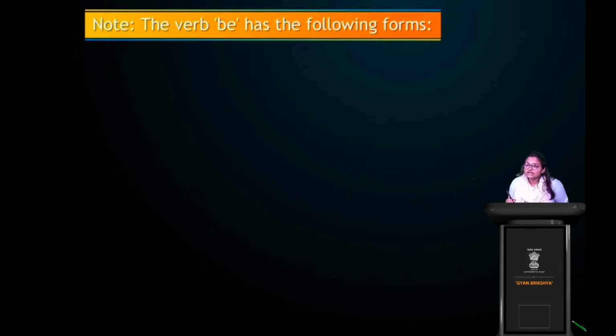What do we have to note? Let's see. The verb be has the following forms. There is a be verb, and the be verb has different forms. When it is in present tense, it is I am, Ram is, they are. Note how these verbs are used in sentences.